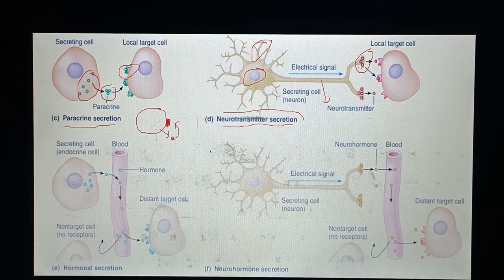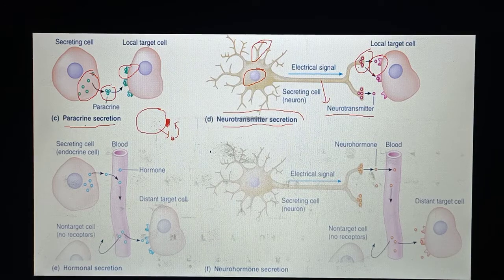From the axonal terminal, specialized chemical messengers are released into the cavity or synaptic cleft. When these chemical messengers are released into the synaptic cleft, what happens from this? They bind with the specific receptors which are present at the target cells, and they generate a physiological response. Such kind of release of chemical messengers is known as neurotransmitter secretion.